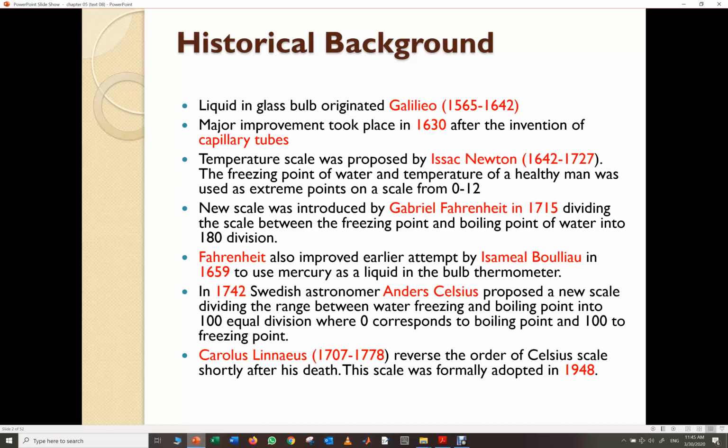Carolus Linnaeus, 1707 to 1778, reversed the order of the Celsius scale shortly after his death. This scale was formally adopted in 1948. So we can find the thermometer in Fahrenheit with the 180 divisions, and we can find the thermometer with the degree Celsius divided into 100 divisions. The boiling point is used as the maximum temperature, which is 100, and the freezing point is used as 0 degree Celsius.